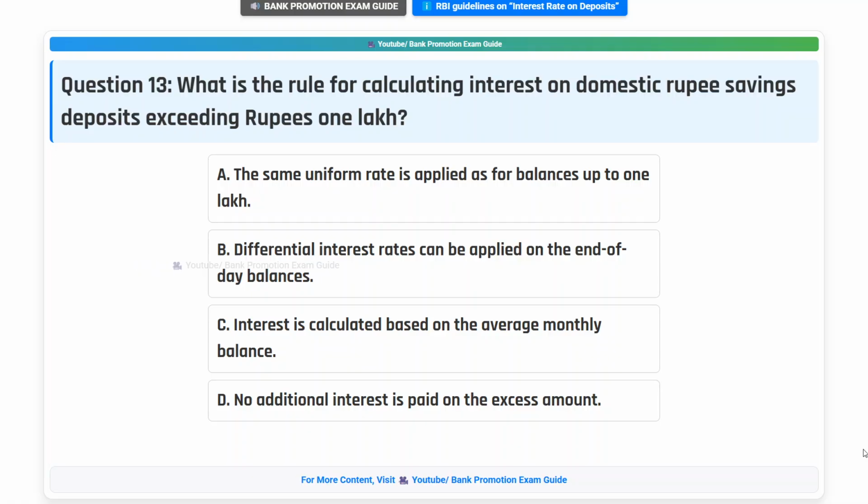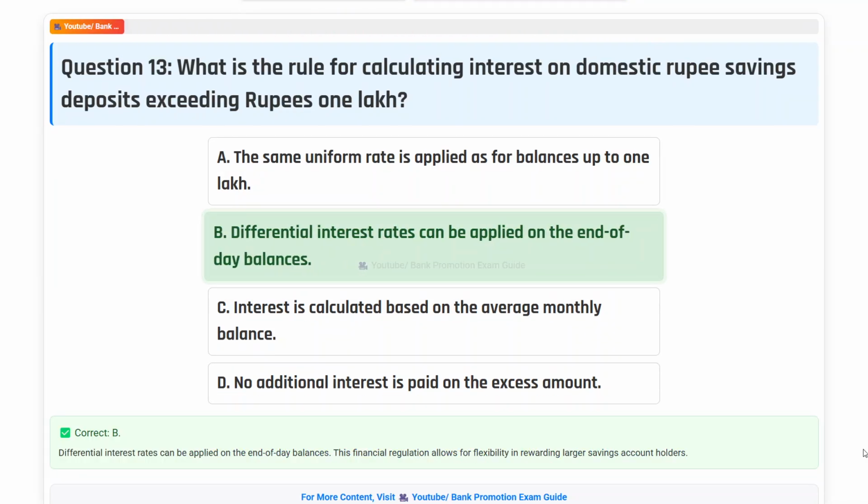Think the answer. Correct answer B. Differential interest rates can be applied on the end-of-day balances. This financial regulation allows for flexibility in rewarding larger savings account holders.